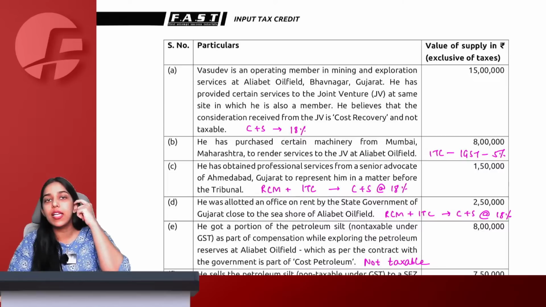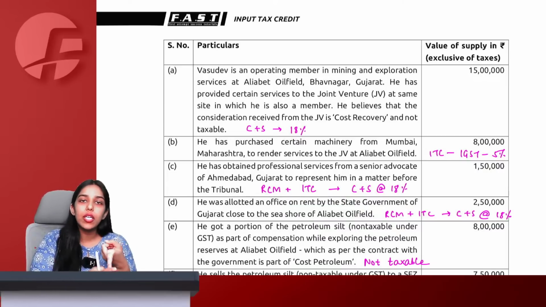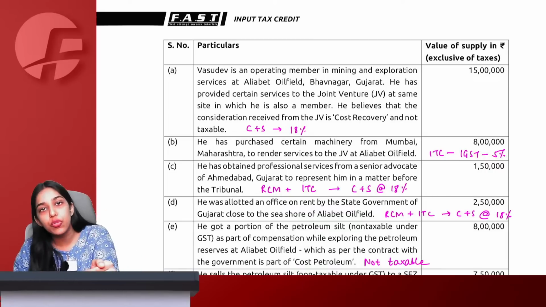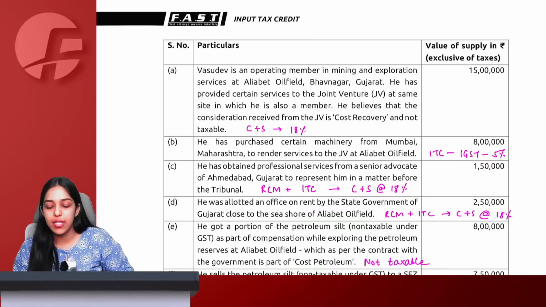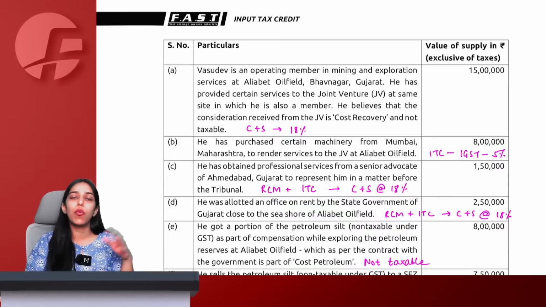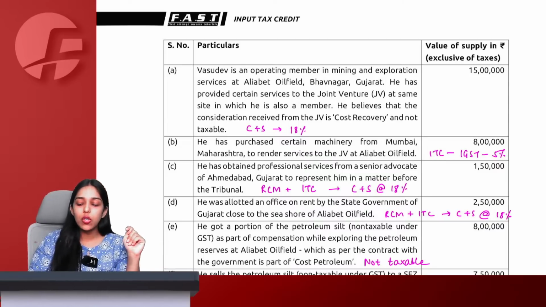We have studied this clarification in the chapter of supply, that if you are giving a normal capital contribution or a cash call, that is a mere transaction in money, not taxable under GST, not a supply. But when as a member of the JV you are giving any service to the JV, that service becomes taxable. Now, he believes that the consideration is cost recovery, not taxable. Whatever he believes is not relevant to us. We know that if an operating member of a JV gives a service to the JV, it is always taxable.